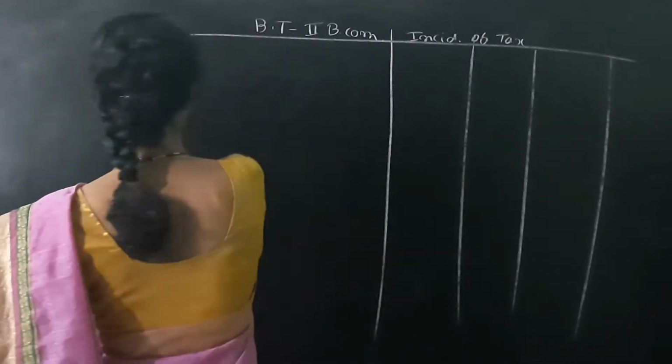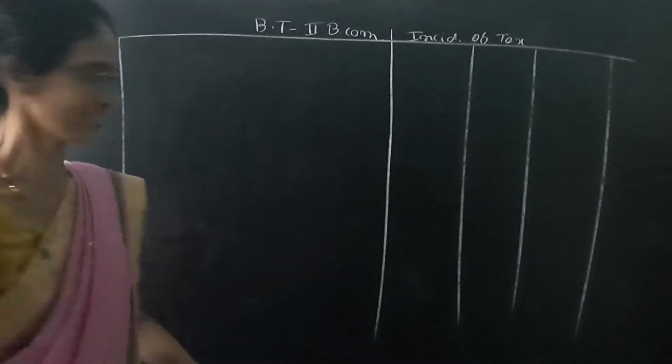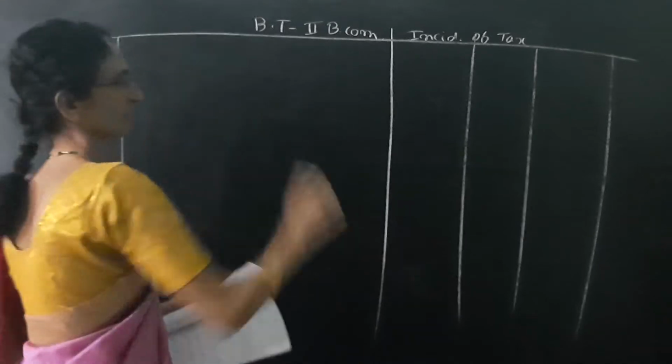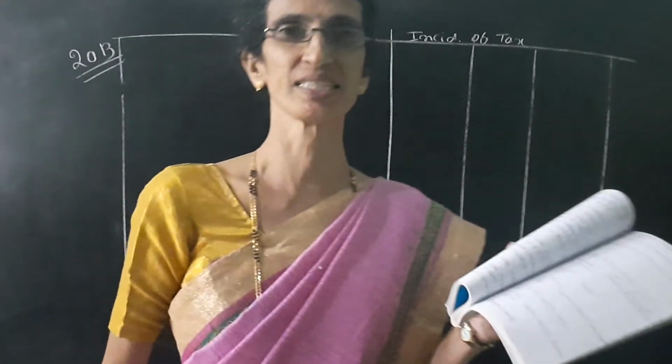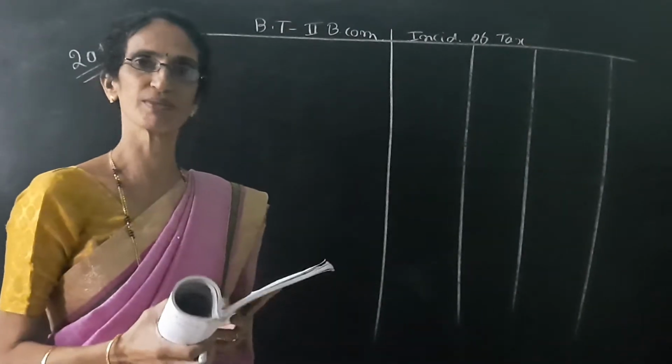Now I am taking business taxation of secondary BCom, incidence of tax. So this is the problem that appeared for the year 2013. With this problem we can end this incidence of tax. Around 10 problems are over.